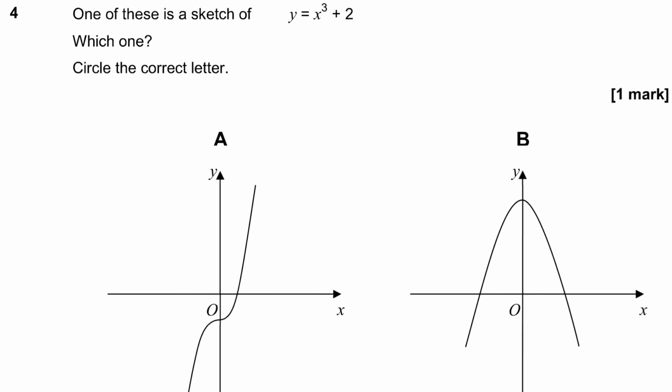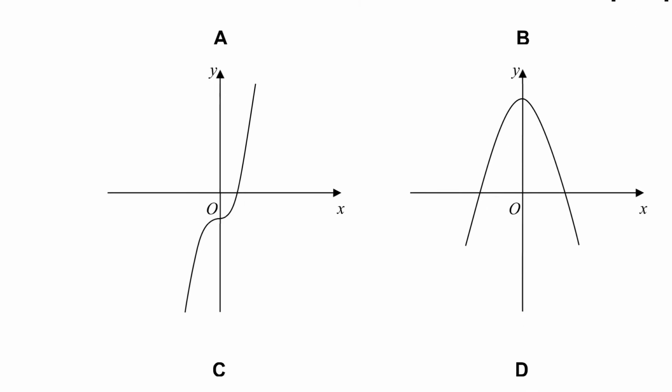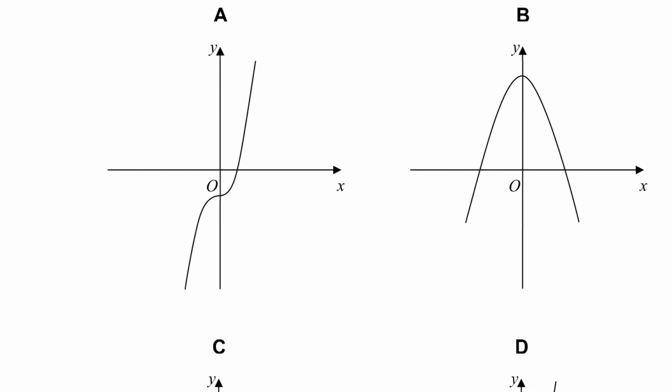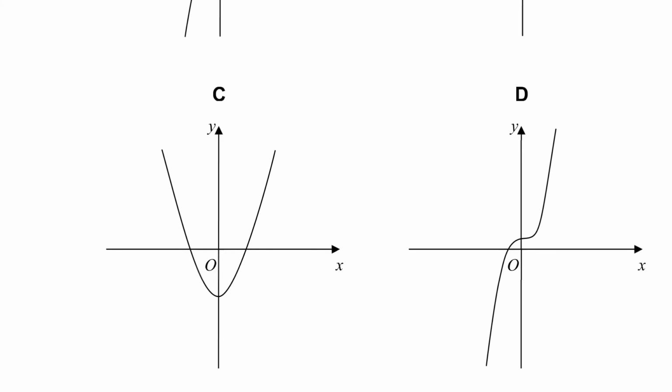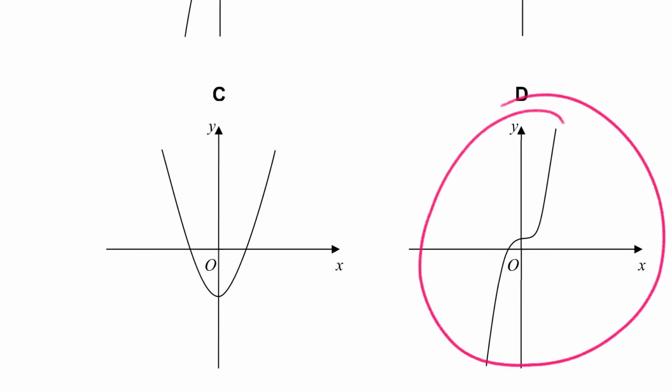Question 4. One of these is the sketch of y equals x cubed plus 2. Which one? Circle the correct letter. Well, this equation is a cubic curve, and cubics tend to look like this. They start low, change direction, and change direction again, and end high. Sometimes they're less pronounced in the middle, like this one. And the constant on the end is still our y-intercept, so we expect this graph to cross the axis at 2. So which graph has an S-shaped curve and passes through the y-axis at plus 2? It's this one here, look.